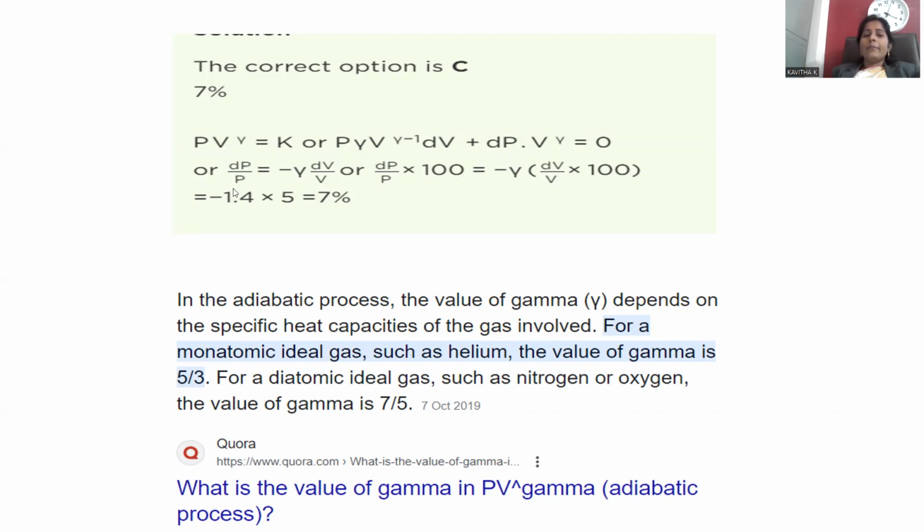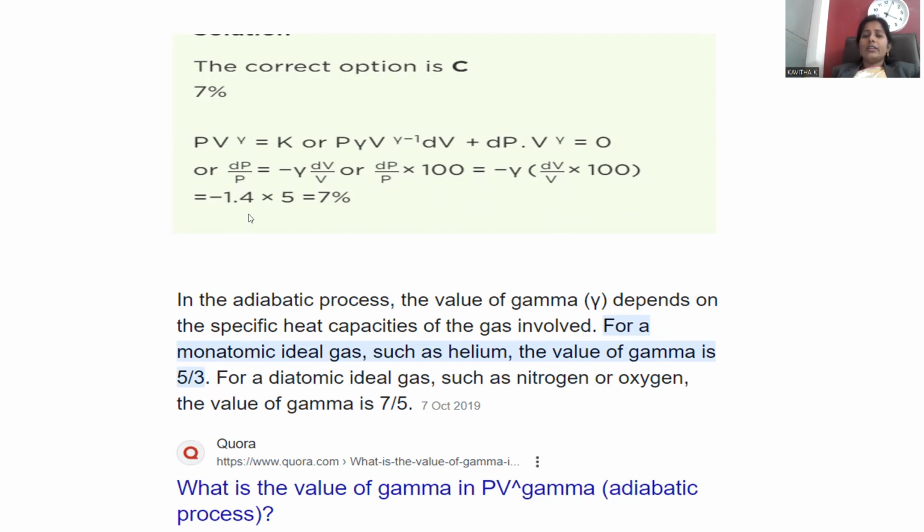So here dP by P. All pressure factors are taken to one side, and all volume factors to the right-hand side. dP by P is equal to minus gamma dV by V. Or else you can put dP by P into 100 is equal to minus gamma dV by V into 100. We multiply both the sides by 100 so that the value remains the same.